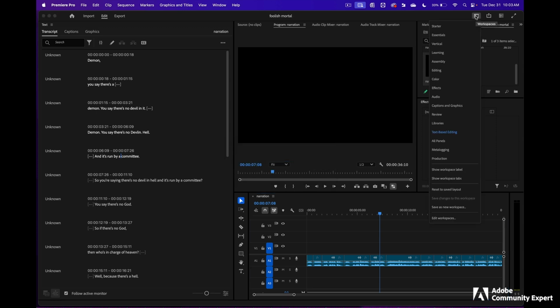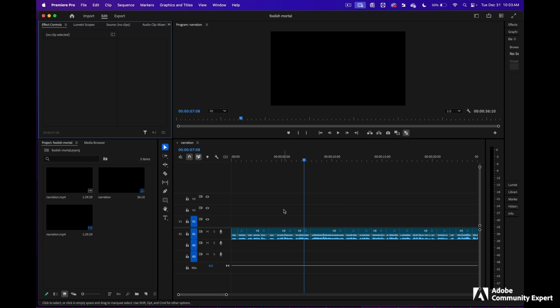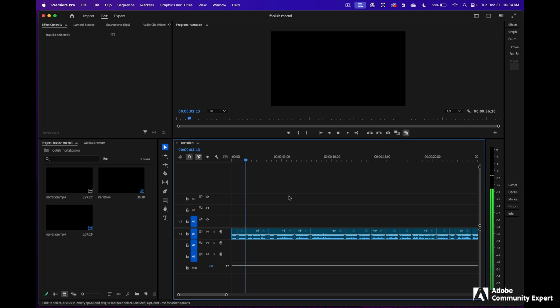Click on the workspace icon and then click on effects. We're going to be working a lot in the timeline and in the effects controls. Go to the beginning of the video by dragging the timeline marker all the way to the left. You could press the play button or press the space bar in order to play the video.